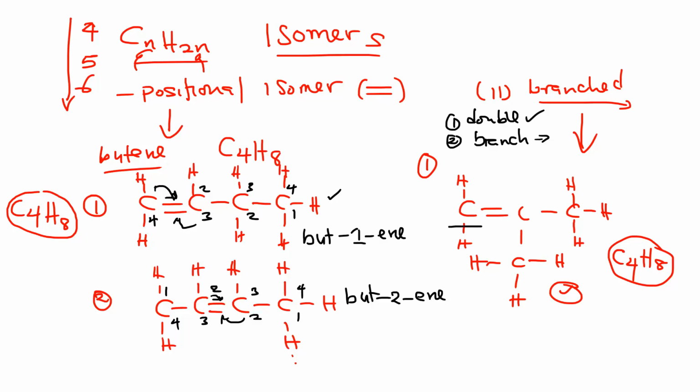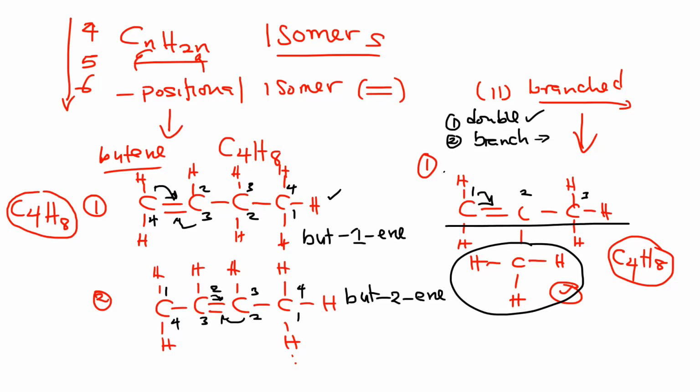Remember, where there's a branch, you determine the longest chain. If we go this side, the number of carbons is 3. Going down, the number of carbons is 2. So going this side is the long chain, the one we are going to use. So 1, 2, 3. Which means whatever is outside becomes the branch.